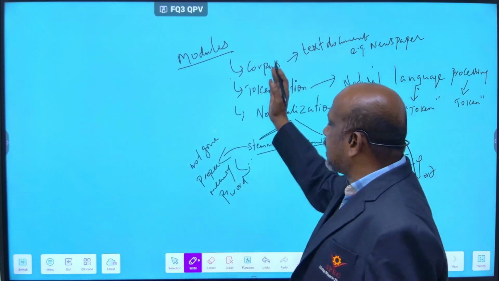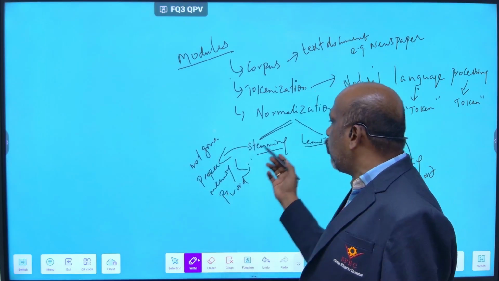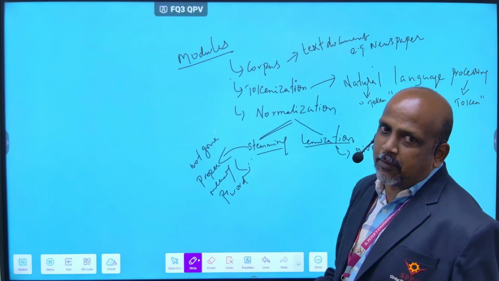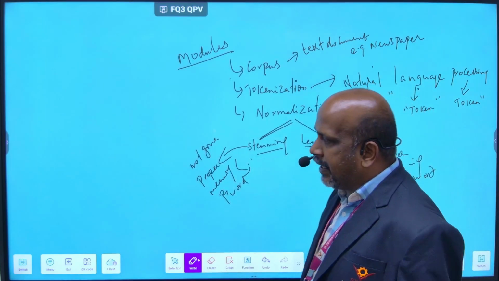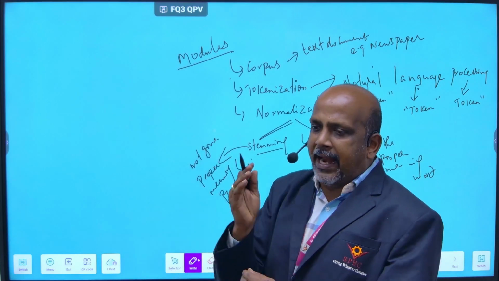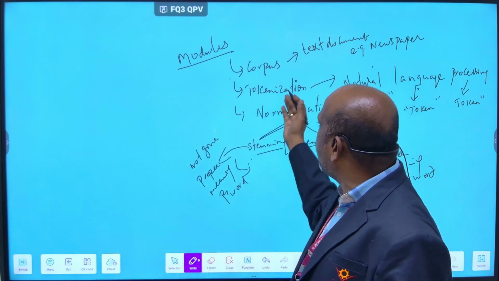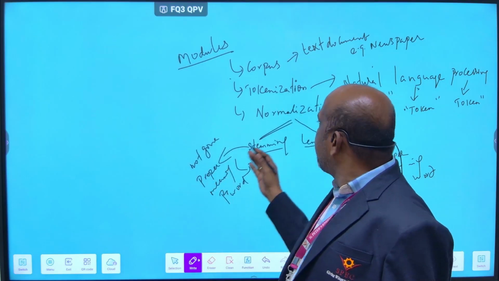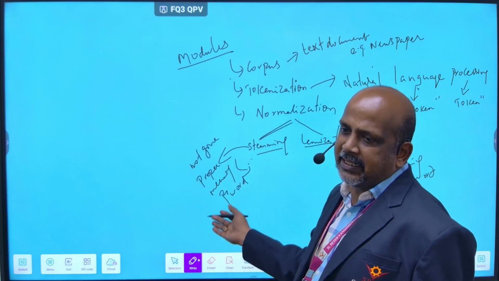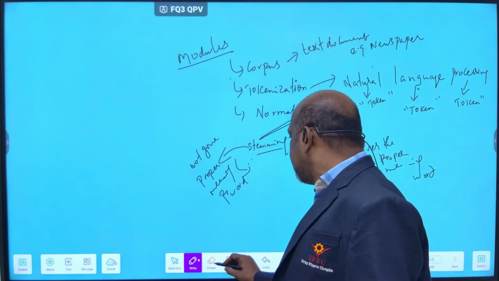So next are the NLP modules: corpus, tokenization, normalization. In the normalization there will be two categories, one is stemming and another is lemmatization. A corpus is a collection of text documents, for example a newspaper. In tokenization, for a given sentence or text, each word is called a token. Natural language processing: natural, one token; language, one token; processing, one token. Next, normalization has stemming and lemmatization. Stemming does not give the proper meaning of the word, and lemmatization gives the proper meaning of the word.